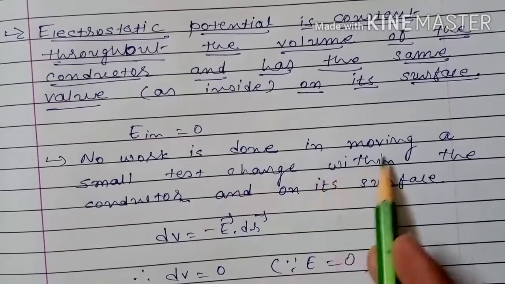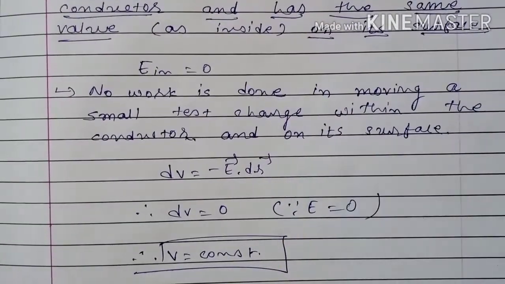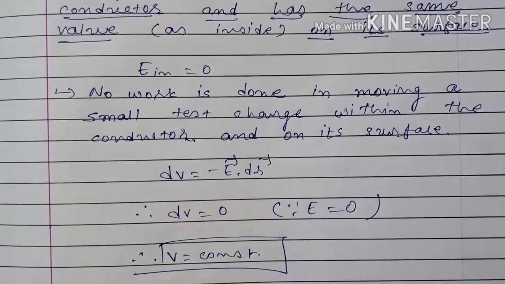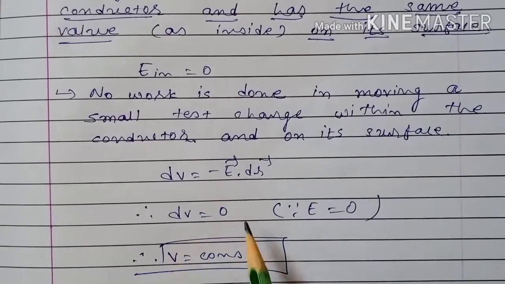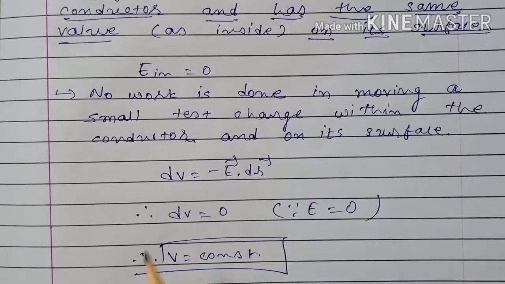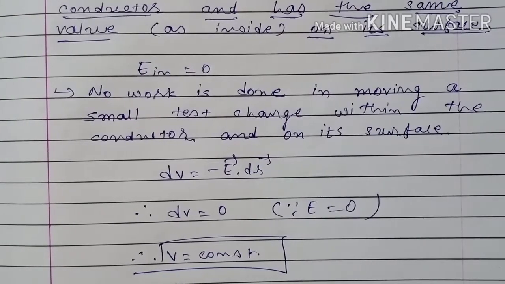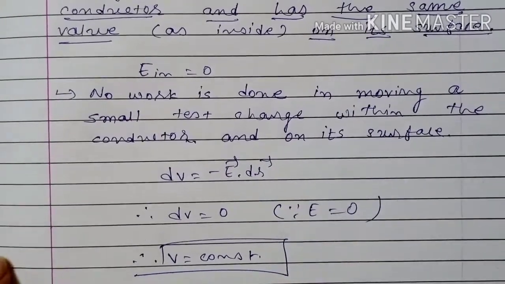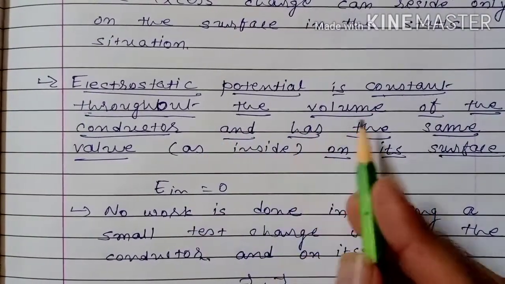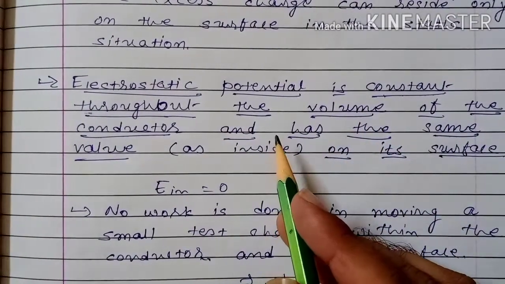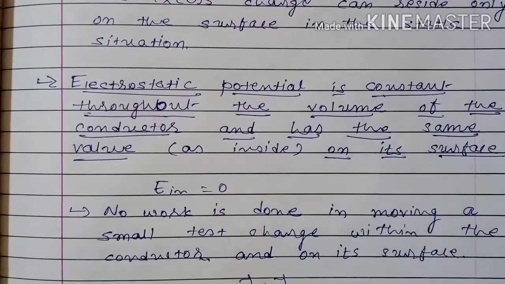If no work is done in moving a small test charge within the conductor or on its surface, then we know the formula dV is equal to minus E vector dot dr vector. And if electric field is 0, then we can say that dV is equal to 0. It means change in potential is 0. If change in potential is 0, it means potential must be constant. Therefore, we can say that electrostatic potential is constant throughout the volume of the conductor and has the same value on its surface.